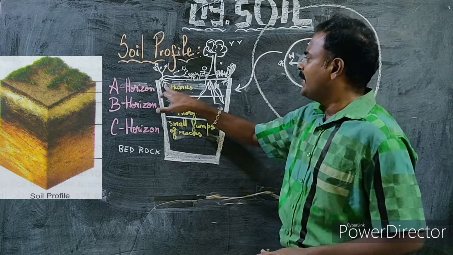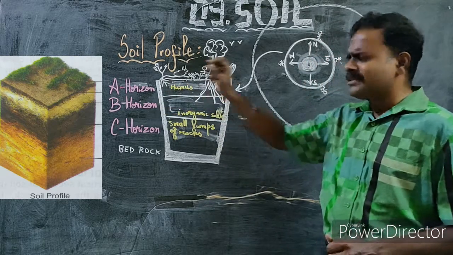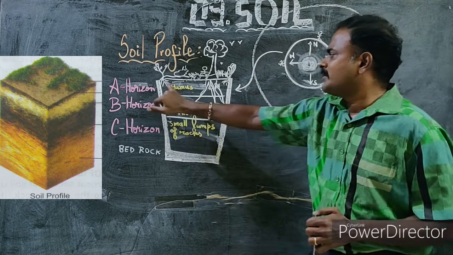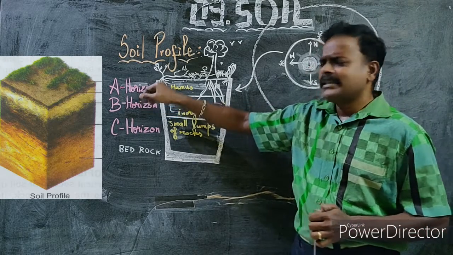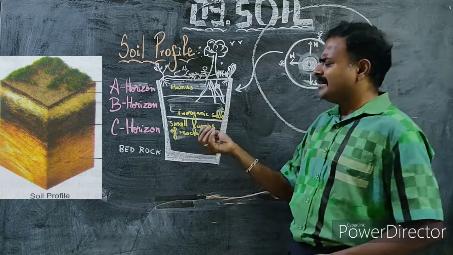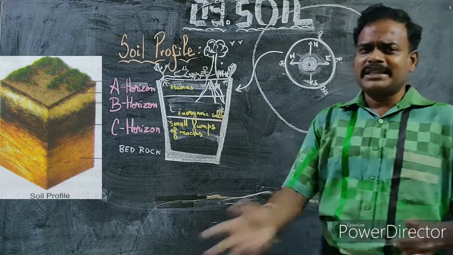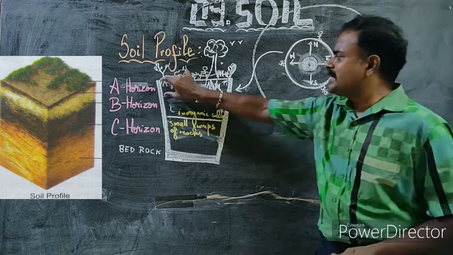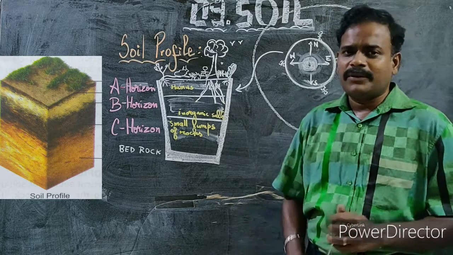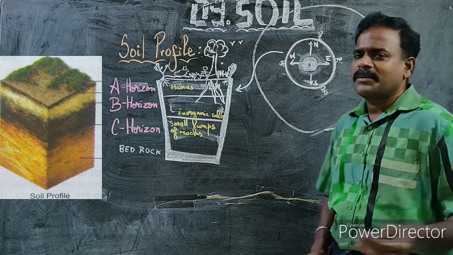Then second, you will find the root system of small plants in the A horizon, which is not found in the B horizon. You will find the root system of small plants like rose, hibiscus. In other words, I would say herbs and shrubs. The root system of herbs and shrubs. What are herbs and shrubs? For example, grass is an example of a herb. I hope now you can understand what is meant by herb.